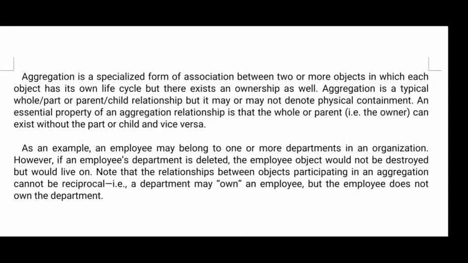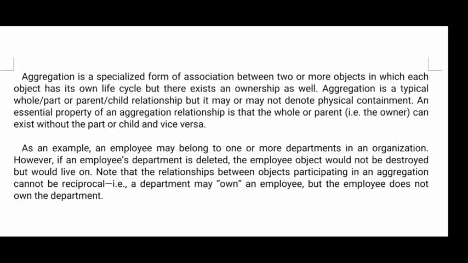For this composite aggregation, one example is tree, stem, leaves, branches. Tree can use the properties of these three objects and it can destroy them also. So this will come under the composite aggregation. Here I have given the definition also.